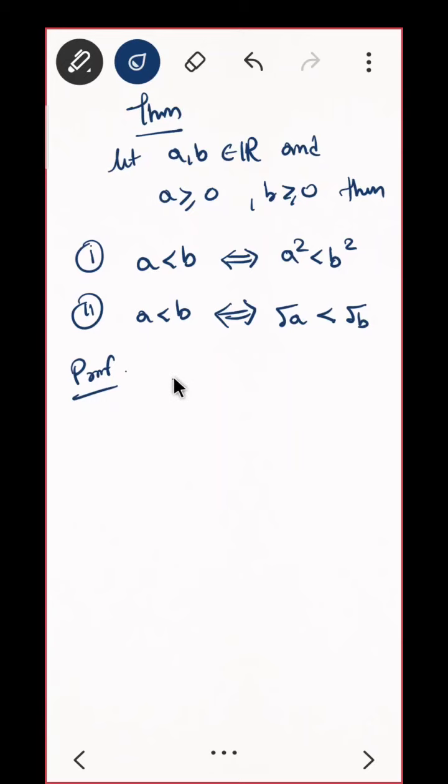So suppose I am starting with a is less than b. Then what should I prove? I should prove a square is less than b square. Correct? Good. Now you see, suppose a is less than b. a is greater than or equal to 0. Suppose let me say a equal to 0. If your a is 0, then what? This will be 0 is less than b.